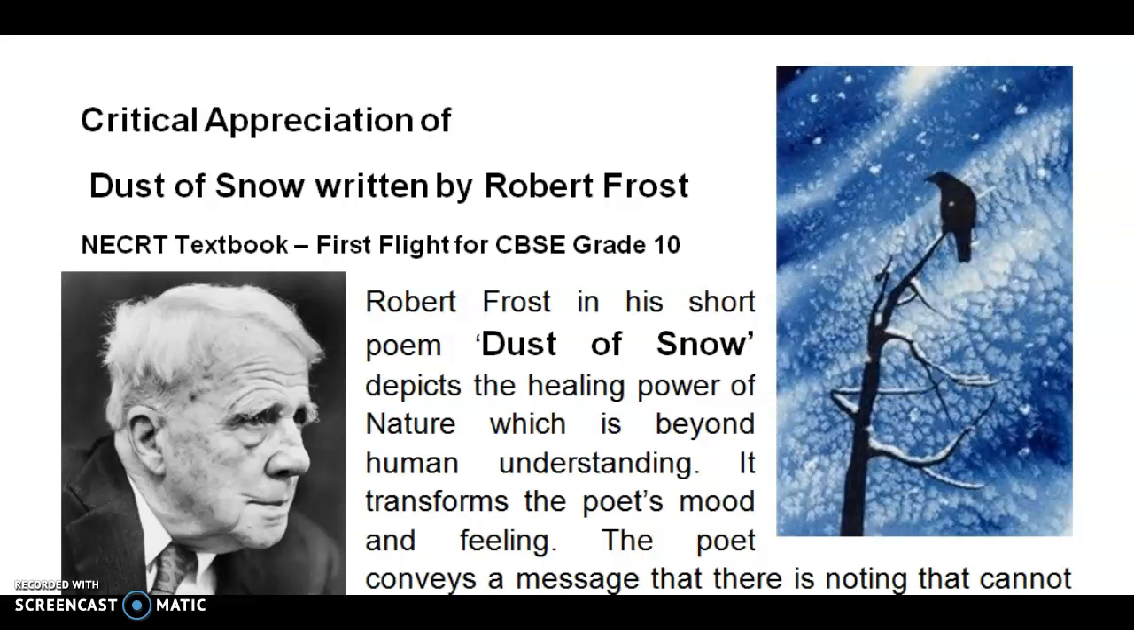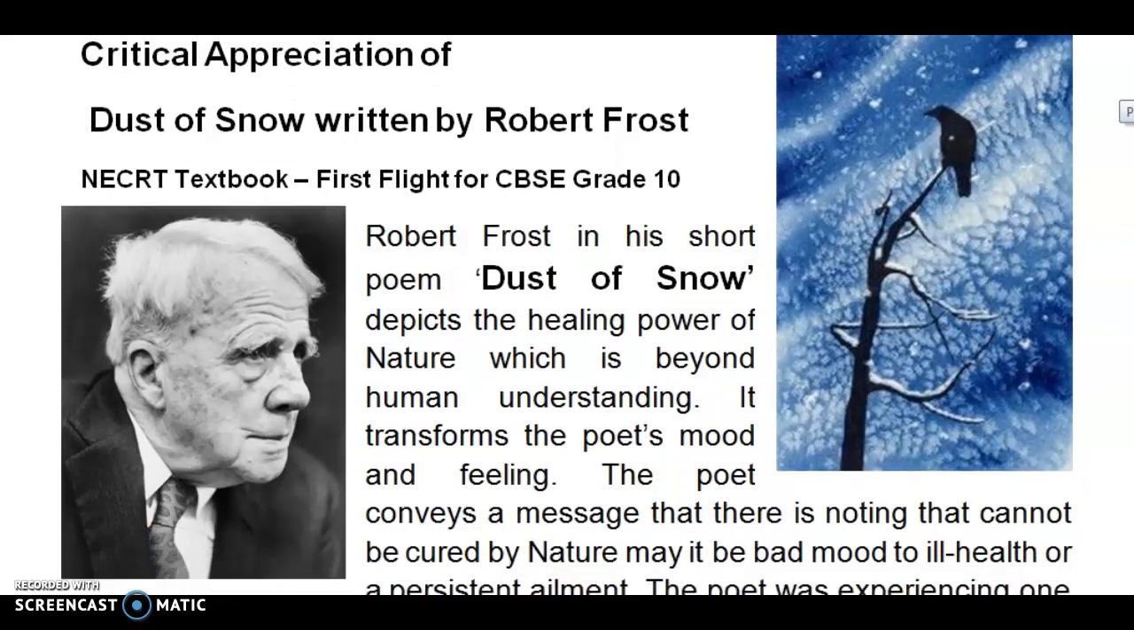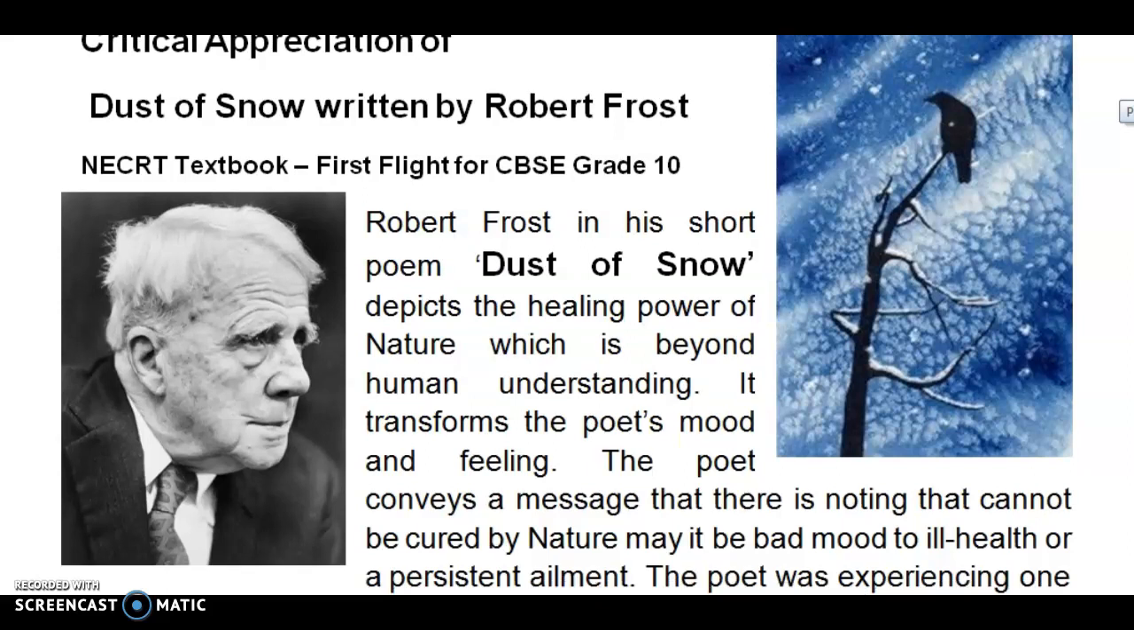Hi and welcome. Let us explore the critical appreciation of Dust of Snow written by Robert Frost. It is from the NCERT textbook First Flight, which is prescribed by the CBSE for grade 10. Robert Frost in his short poem Dust of Snow depicts the healing power of nature, which is beyond human understanding. It transforms the poet's mood and feeling.